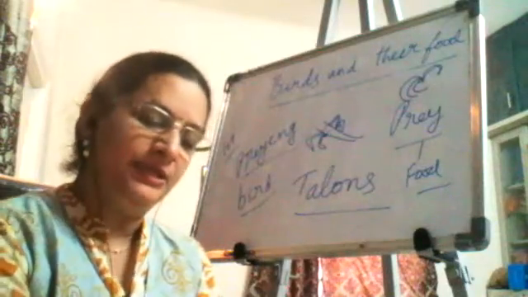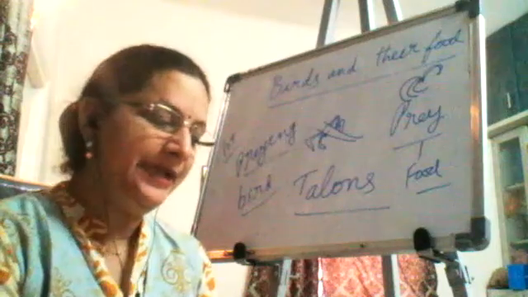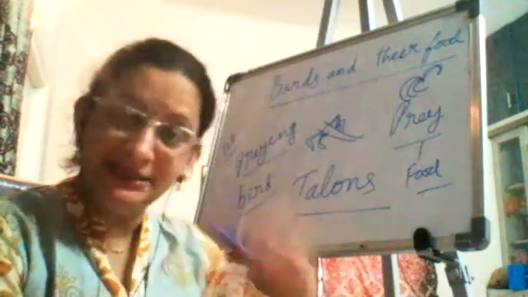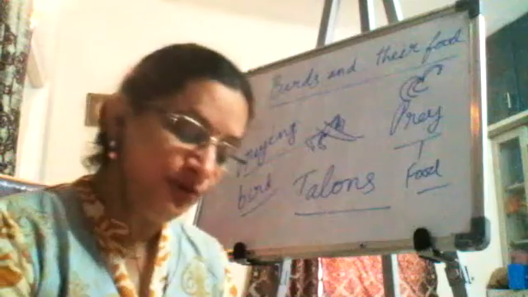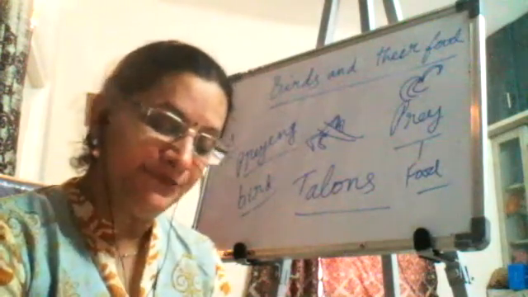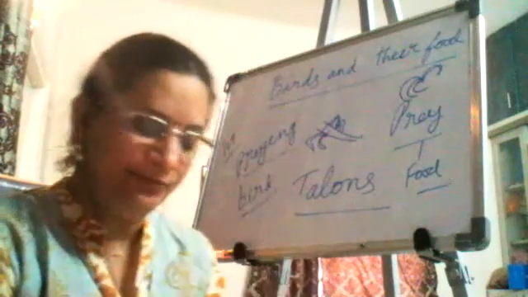Next is about the scratching birds. Birds such as hens and quails use their feet for scratching the ground. They do so to bring out the buried food, seeds, and insects from the earth. So, what will they do? They will dig the soil and they will get the food from it.